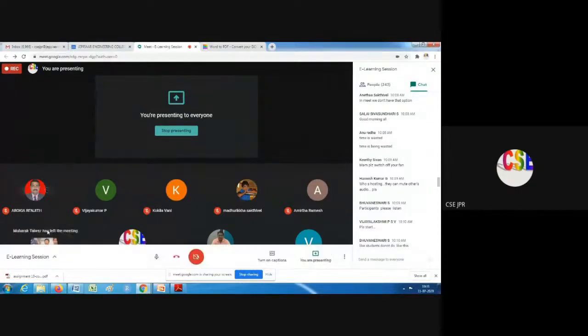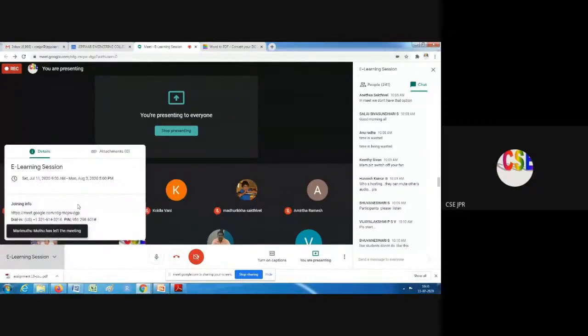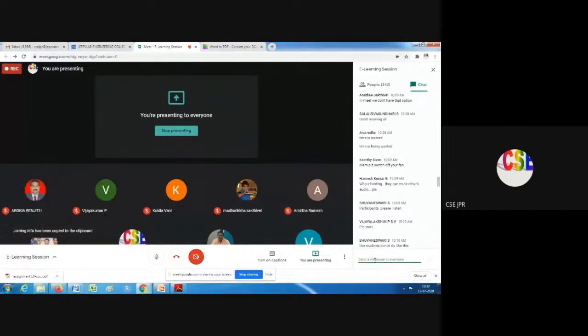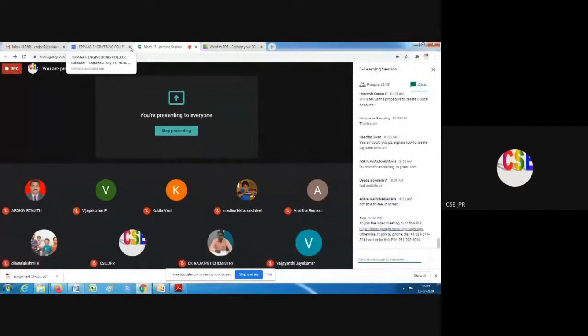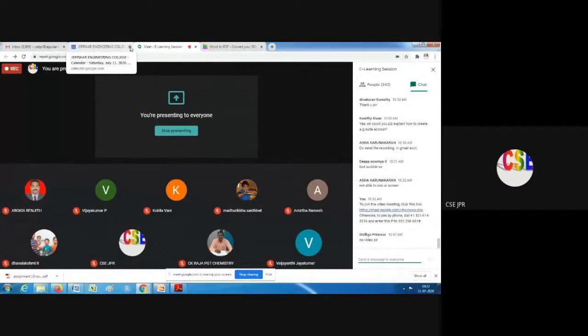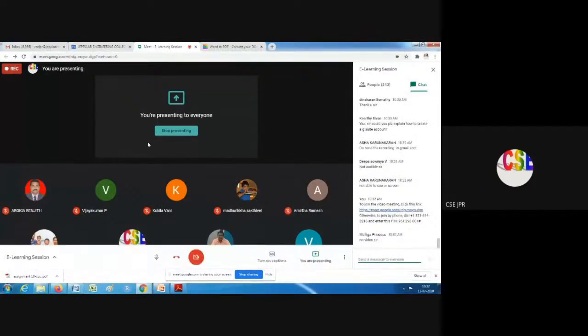Suppose you are in a meeting. On the left side you can see the meeting information. We can copy this meeting information and send it anywhere, through mail or WhatsApp, or paste it anywhere. For example, I'm pasting it in the chat box, so that will be shown to everyone. Like that, if we have opened web WhatsApp, you can send that meeting information.